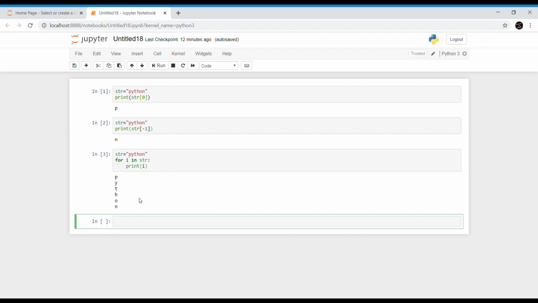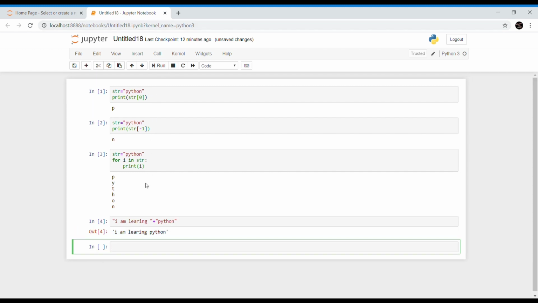We can actually play with strings because we can perform many operations on strings. First we are going to talk about the concatenation operator, that is, you can add two strings using plus. The output of this statement is, I'm just adding two strings by using the plus operation. Here the plus is acting as a concatenation operator.